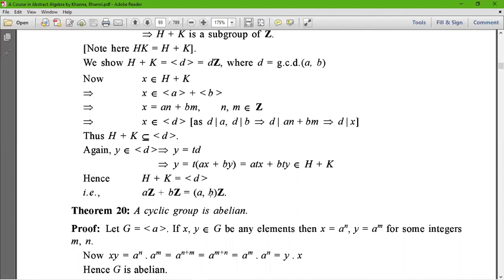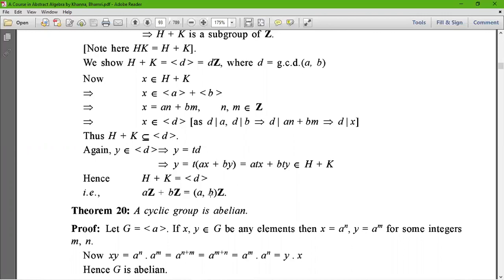Therefore, we have to prove only the property of commutativity in this theorem. For this, let G equal the generator of a. If x and y belong to G, any elements, then x equals a to the power n, and y equals a to the power m, for some integers m and n.